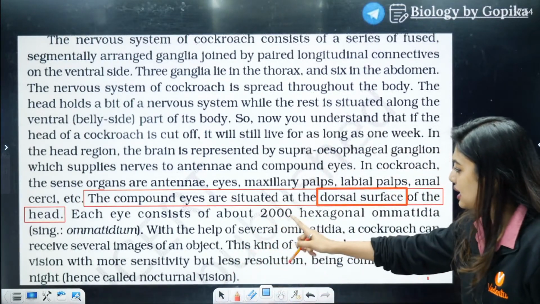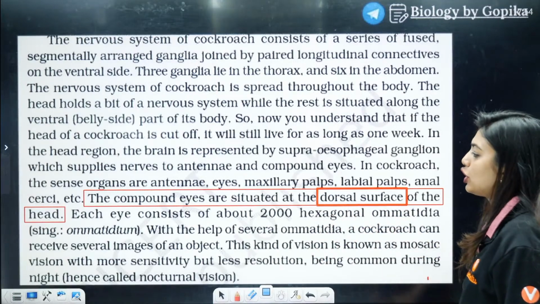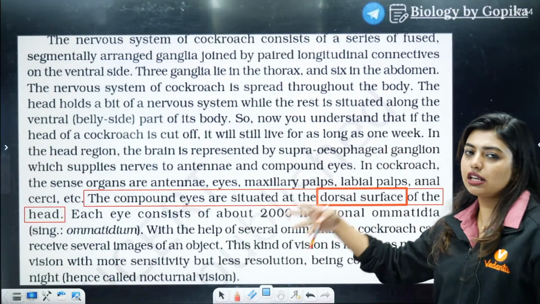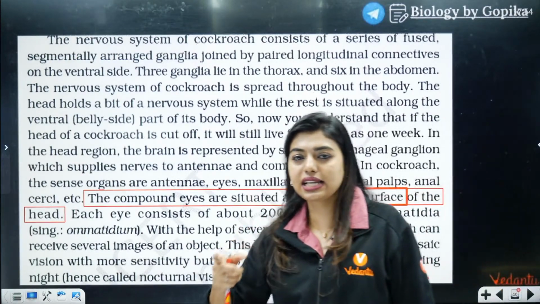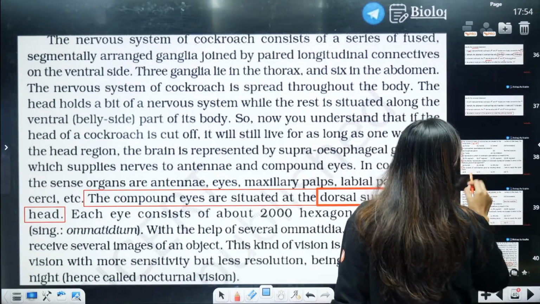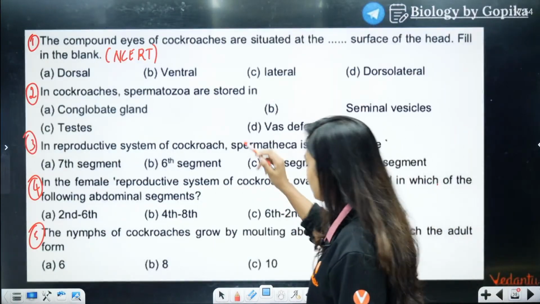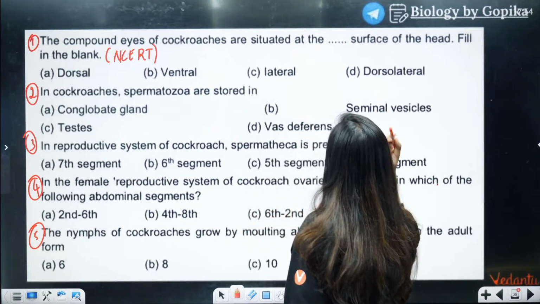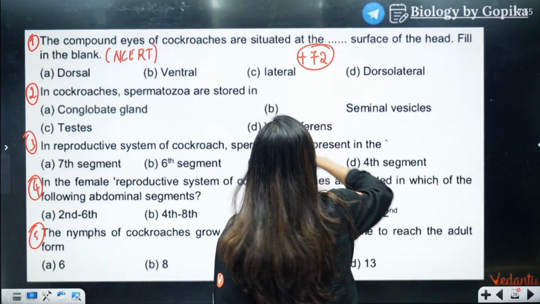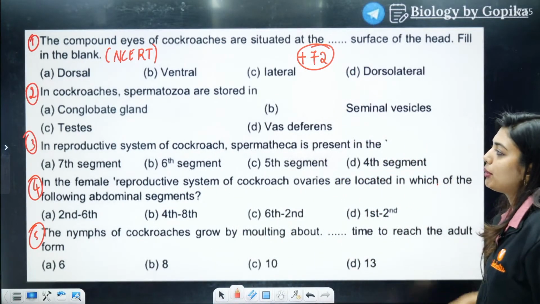See, each eye consists of 200 hexagonal ommatidia. With the help of several ommatidia, a cockroach can receive multiple images. They have mosaic vision, high sensitivity. Clear to all of you? Without NCERT, don't tell me the answer. So for the first one you get no marks, but I will get the marks. Now go to option number 2.